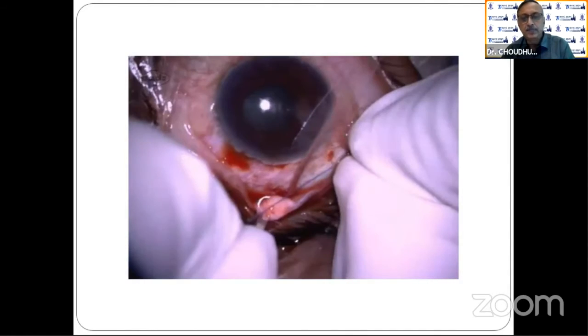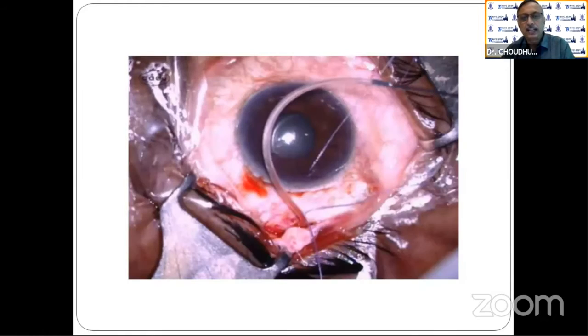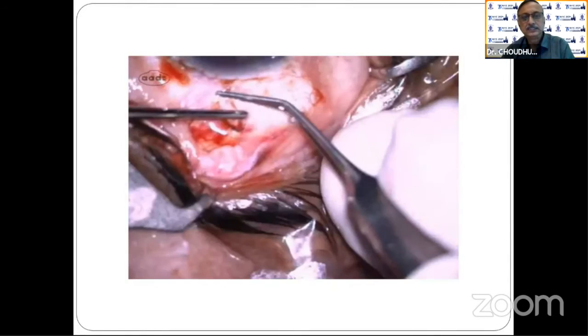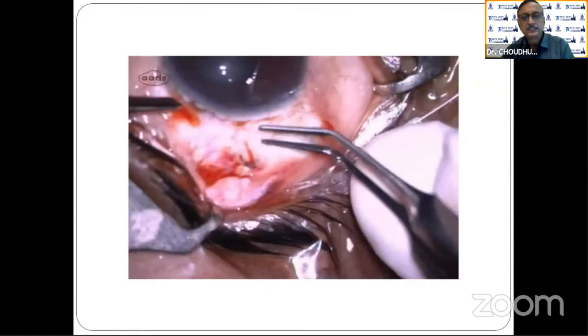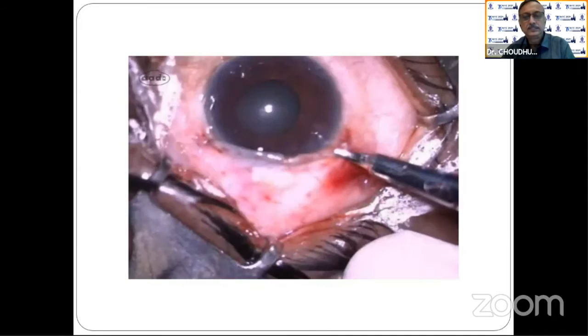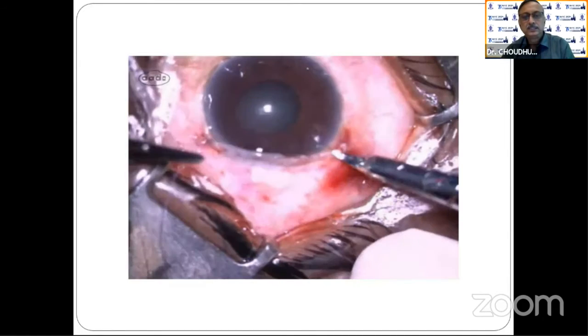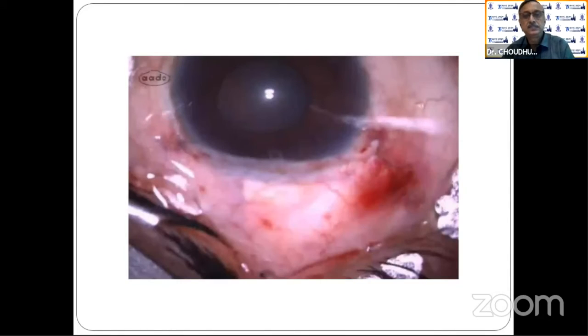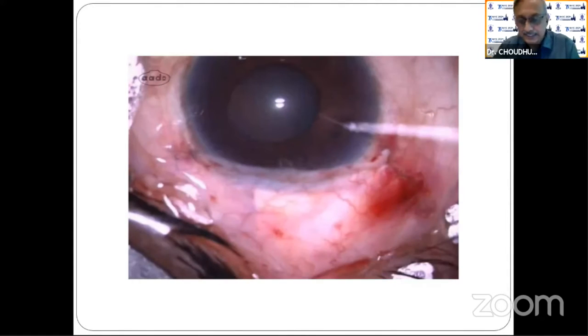Ligation is a must because it's a non-valved one. So we can also find the Aurolab implant there.